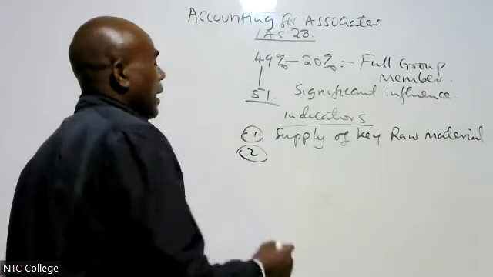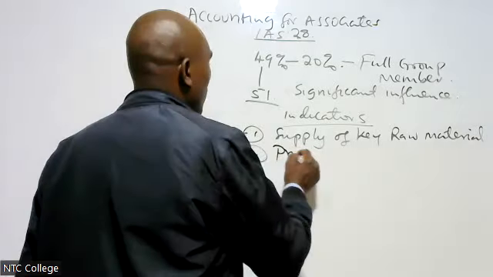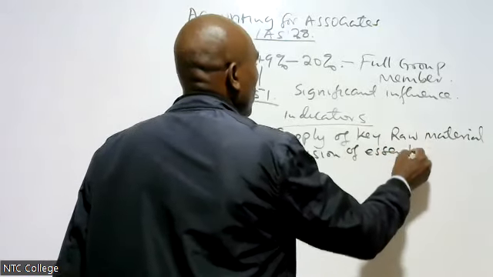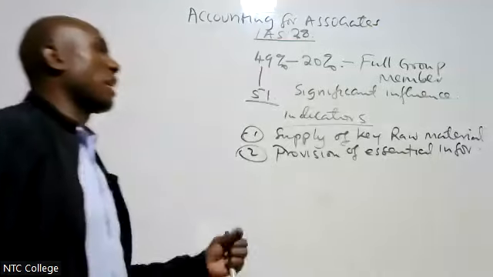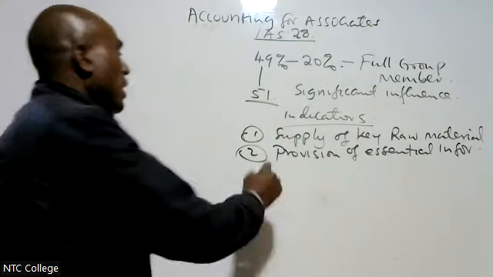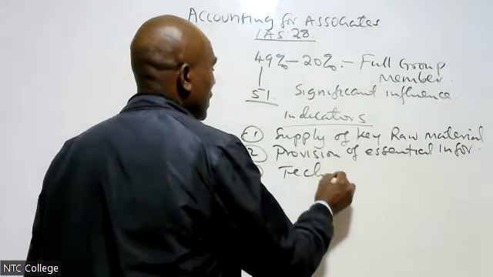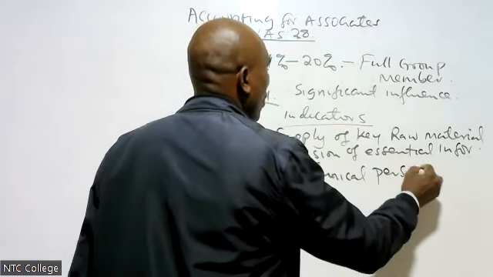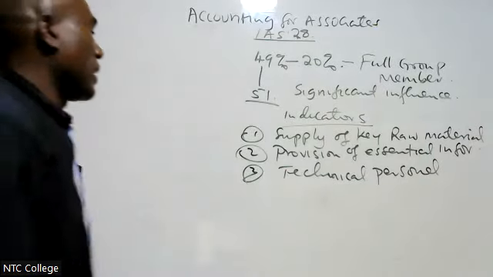Number two, provision of essential information in that associate. I can give them essential information. Number three, assisting with technical personnel. I can assist on technical personnel there.